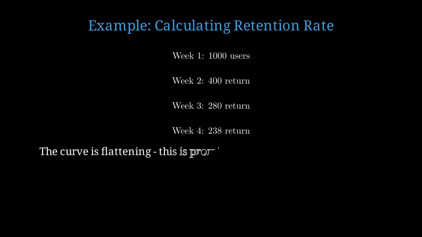Notice the curve is flattening. The rate of decline is decreasing. This suggests we're approaching a stable retention plateau.